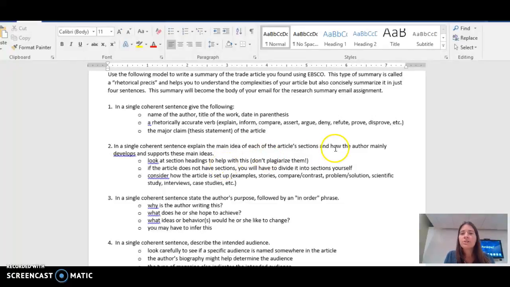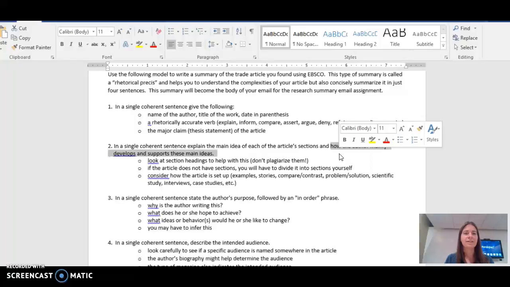The second thing you'll need to do is this: describe how the author develops the subtopic. So I'm not really asking for extra detail. You remember, this is a summary. You're going to give this summary to someone and then they'll decide if they want to read the article or not. That's the idea of a summary. But you want to give that person a flavor for the article.